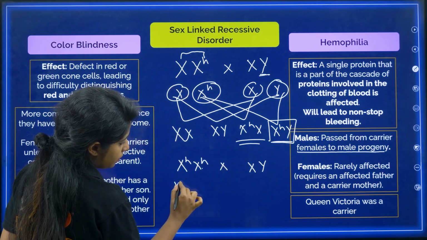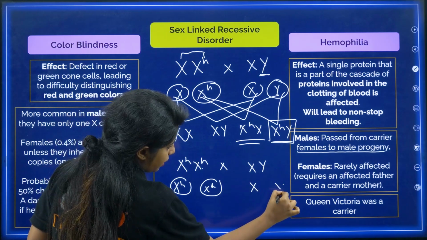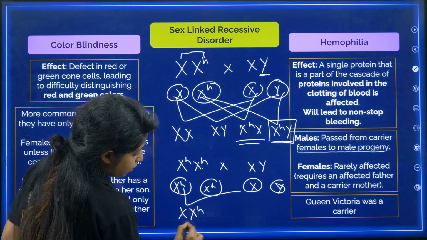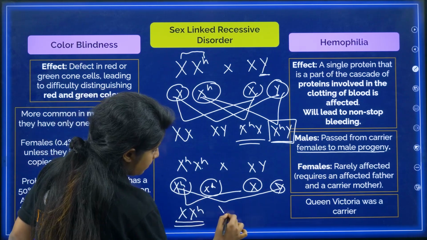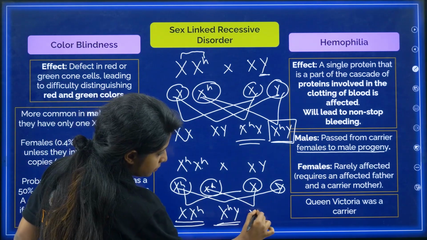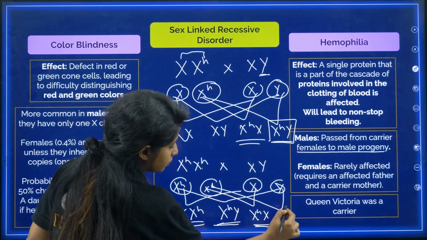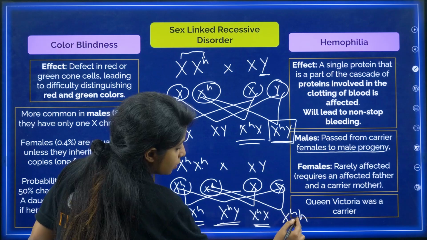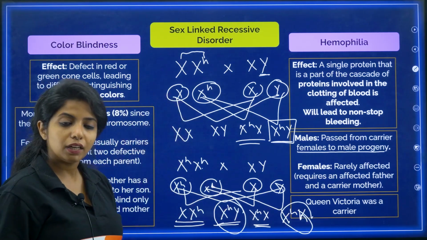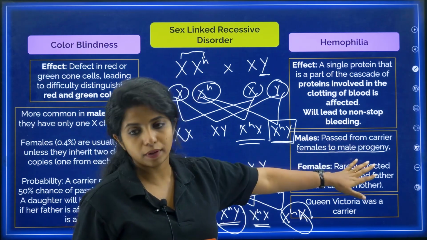So over here, XH, X and Y is there. Fuse this with this, again you get X, again the female is a carrier. This with this, XHY, the male is affected. This with this, XH, this is again a female carrier. This with this, again the male is what? Affected, my dear children. So both these cases the male is going to get affected. So it is generally said the disease is passed from the carrier females to male progeny.